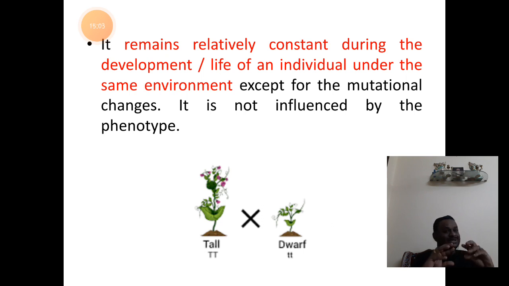So the genotype, if exposed to the same environment, will never change; it will remain constant for an animal or an organism, and it is not influenced by the phenotype. Remember, genotype is not influenced by phenotype, but phenotype is influenced by the genotype.